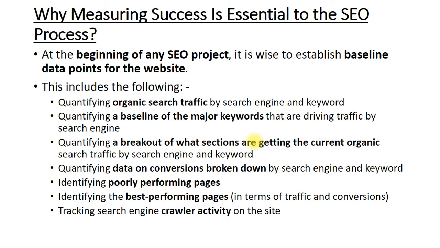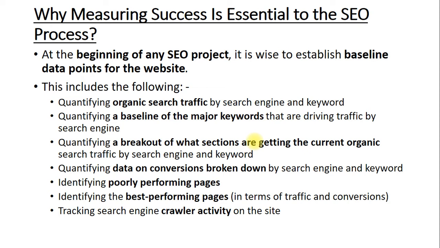Next: for what reasons do you need to measure the success of the SEO process? When you plan the SEO strategy or want to apply SEO to your website, at that time you need to decide the baseline of your website.